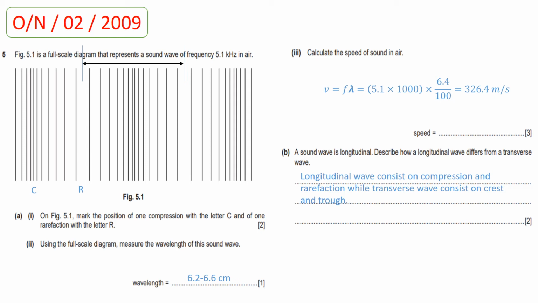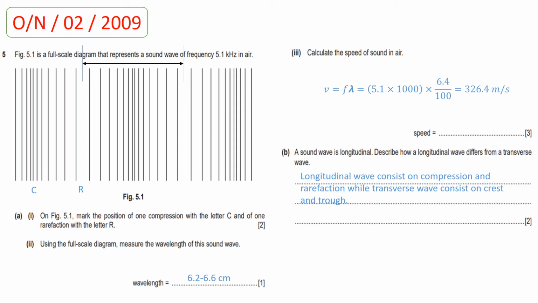Now in part 3, calculate the speed of sound in air. So students, for the calculation of speed of sound in air, we use the wave equation, which is speed is equal to frequency times wavelength. So first you need to convert the frequency into hertz. So when you multiply 5.1 by 1000, you will convert the frequency into hertz. And you also need to convert the wavelength into meter.